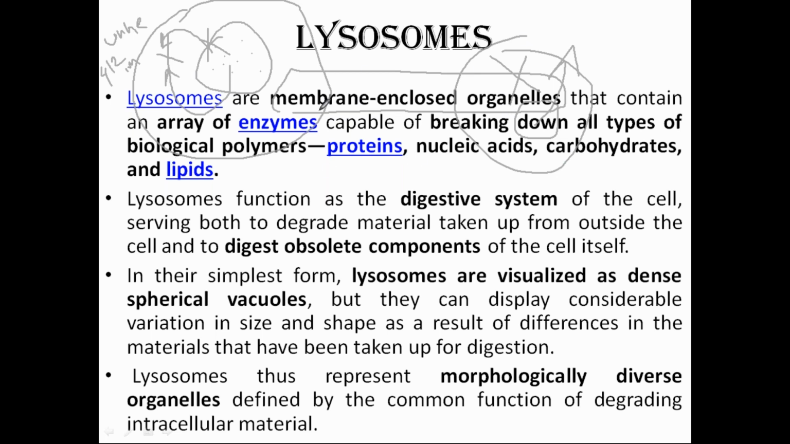Okay, so these are membrane enclosed organelles, and they contain enzymes, and the enzymes which they contain have the property to break down each and every biological polymer, be it proteins, nucleic acids, carbohydrates, lipids, anything. And all these things compose the major biomolecules of our cell. So if any of them are not functioning properly, if they have gone through some mutations or other kinds of abnormalities, these lysosomes have the capacity to digest all these things.